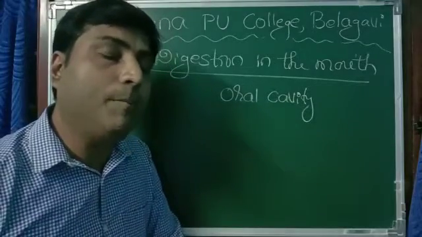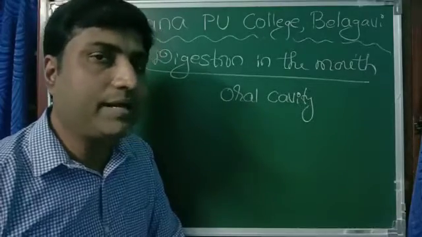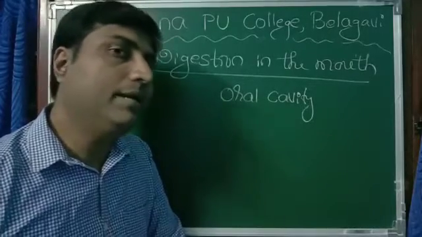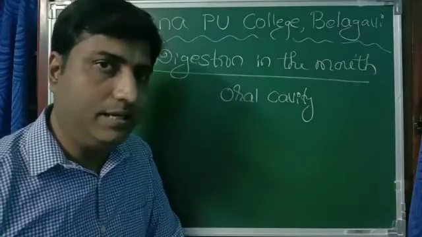Now food in the mouth undergoes two types of digestion. Already I told you, one is mechanical digestion. Mechanical digestion is the cutting and chewing action of the teeth. Let us have some idea about our teeth.